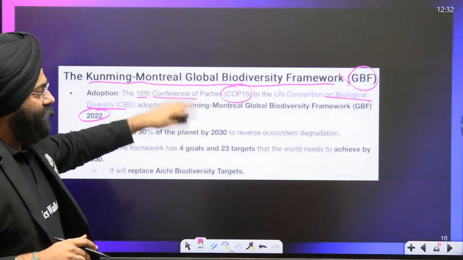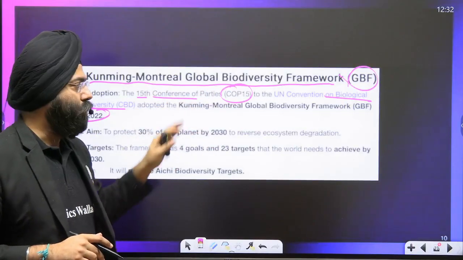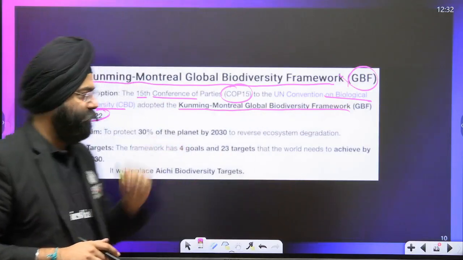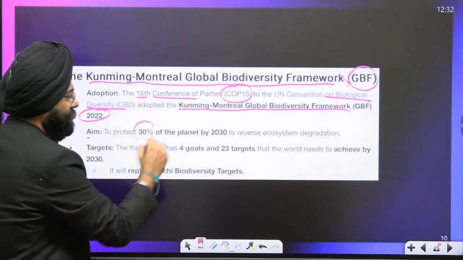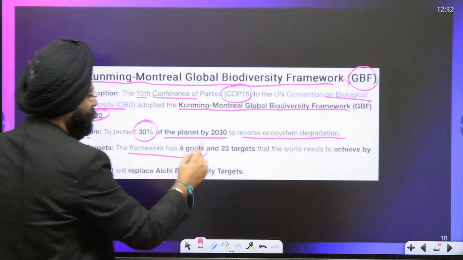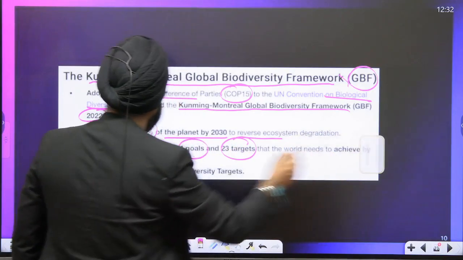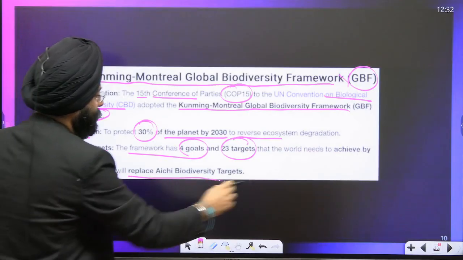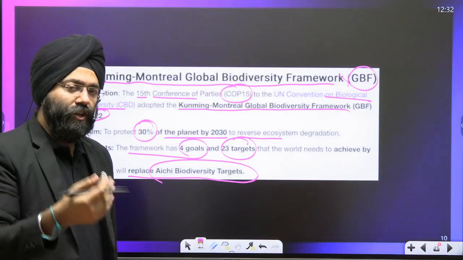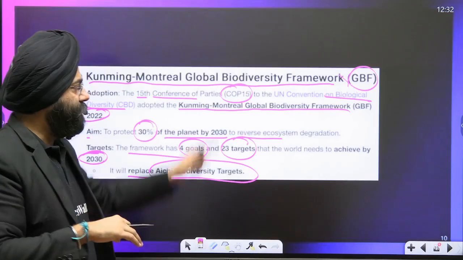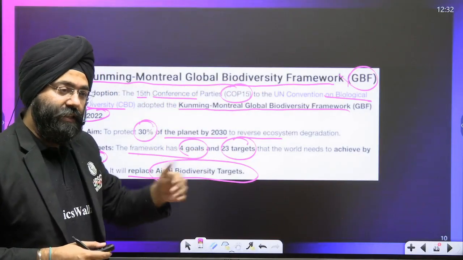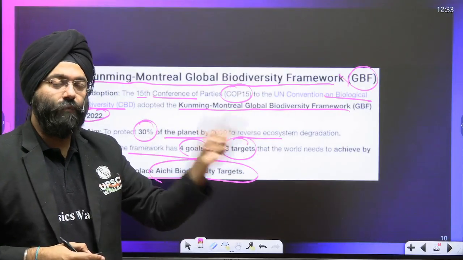So we had COP15 in 2022, where the Kunming-Montreal Global Biodiversity Framework came out. The aim was to protect 30% of the planet by 2030 to reverse ecosystem degradation. The framework has 4 goals and 23 targets that need to be achieved by 2030. It will replace the Aichi biodiversity targets. Because the Aichi targets were till 2020, we needed something fresh to aim at. So we came with the GBF, the Kunming-Montreal Global Biodiversity Framework. Now this replaces the Aichi targets. So what is the target by 2030?